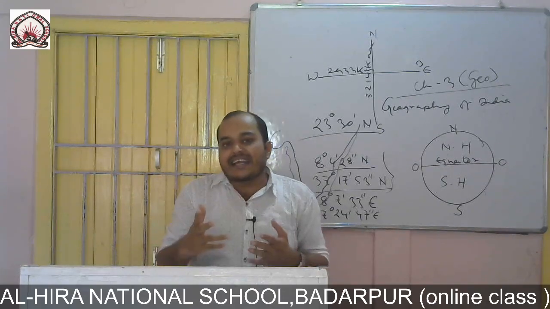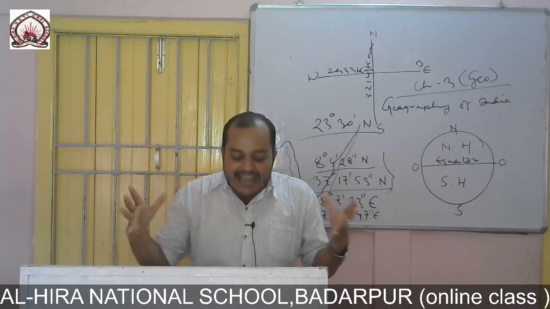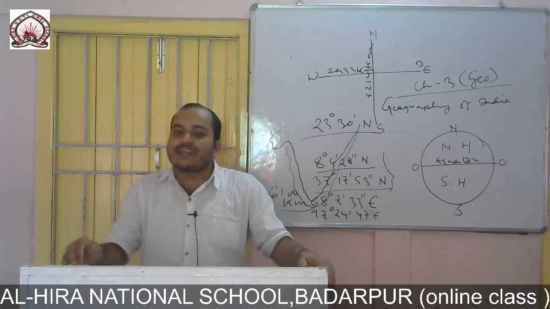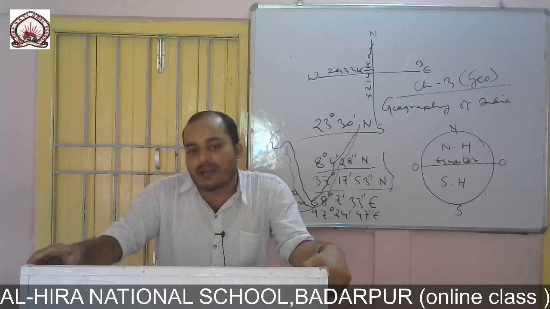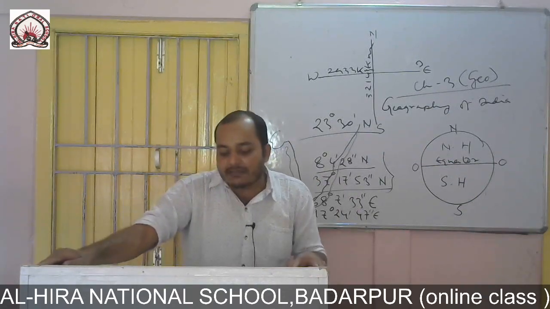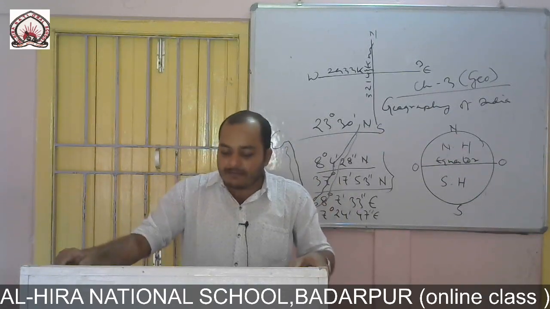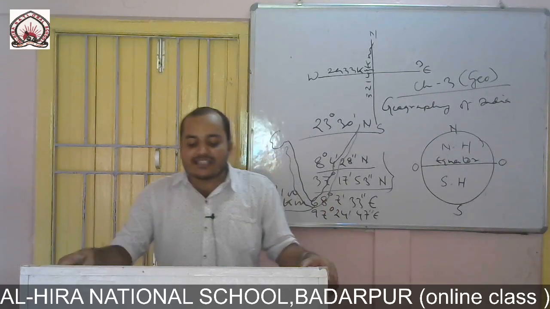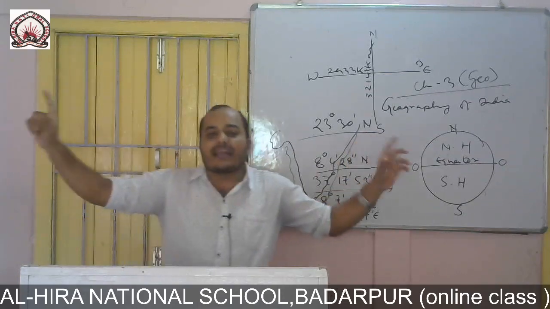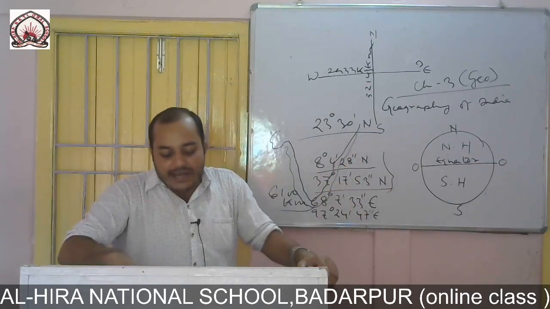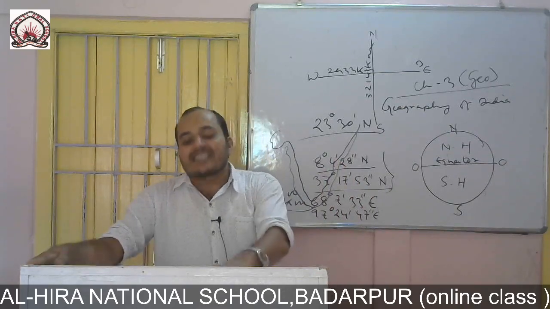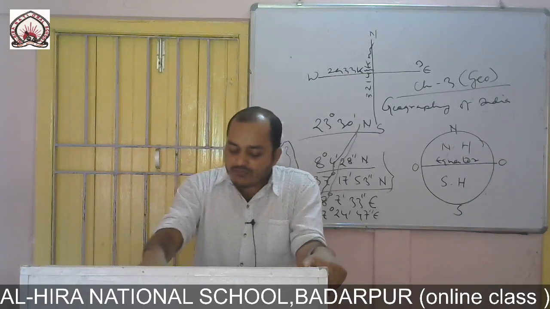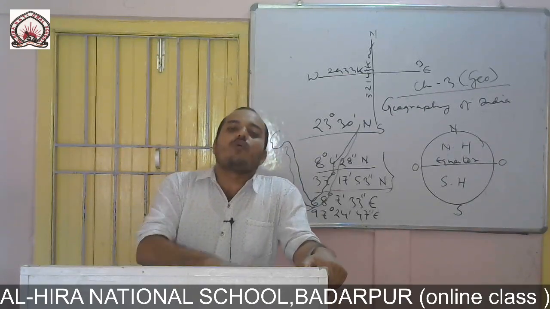To understand India in a better way, India is divided into 4 physiographic units, and these physiographic units we will discuss one by one. The first one is the northern Himalaya. The Himalaya is the highest mountain of the world, and it has many branches, and all these branches together are known as the Himalaya mountain system. This mountain system extends across India, Nepal, and China, and hence part of the Himalaya mountains fall in India. We will discuss only this portion.